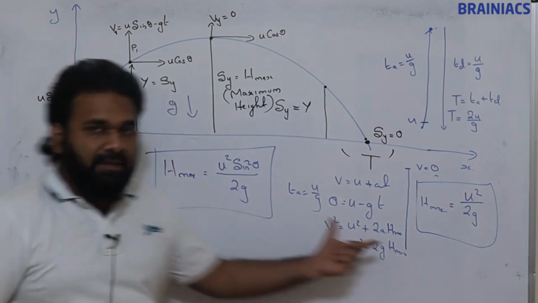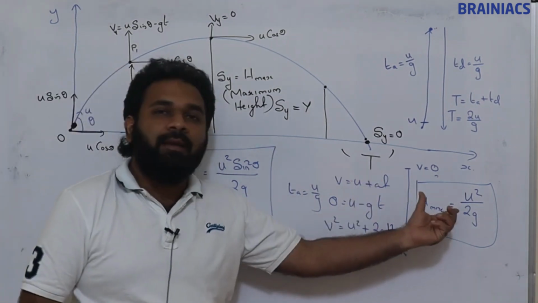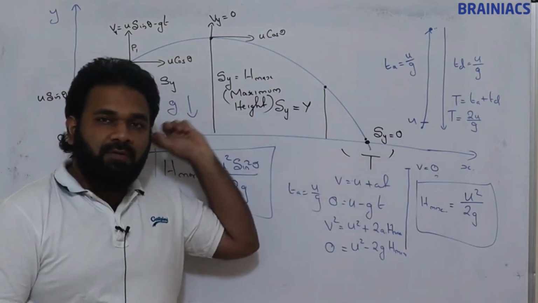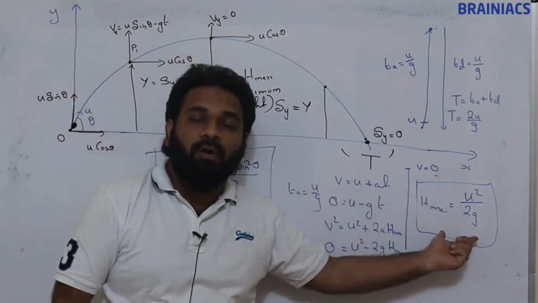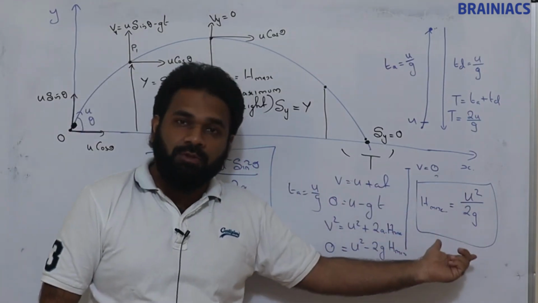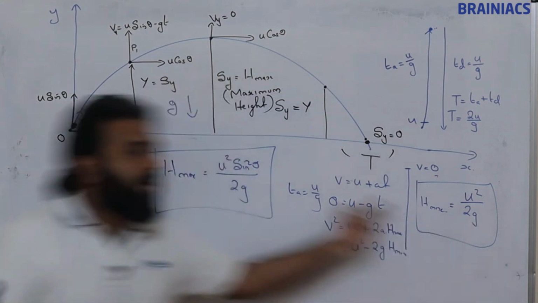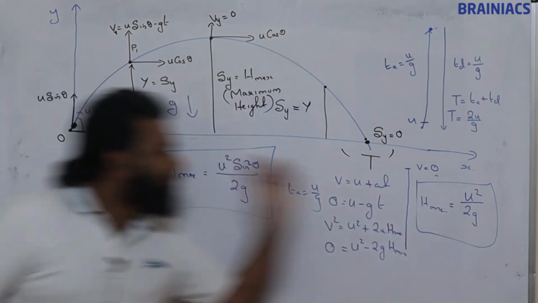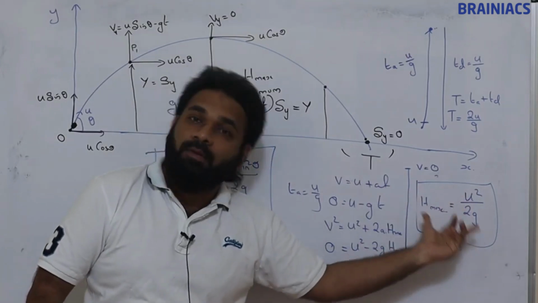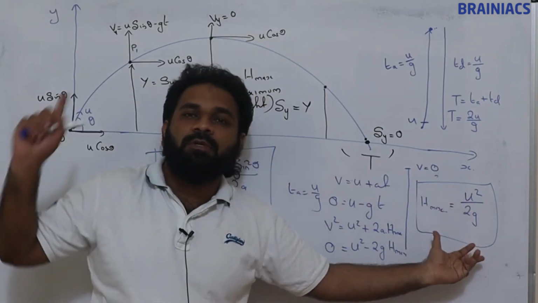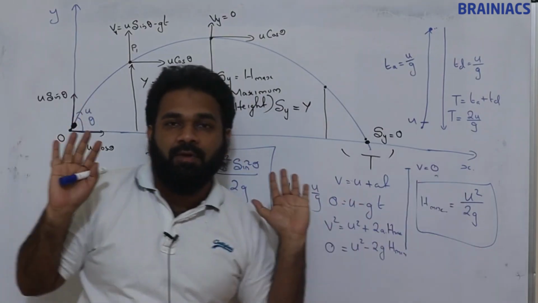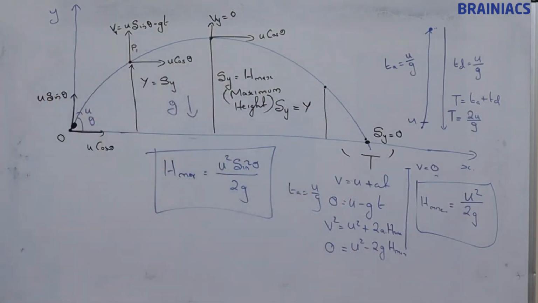This is not direct derivation. I have just applied this initial vertical velocity in the formula of vertical motion which we studied in one dimensional motion. In the same formula I just substituted the initial vertical velocity here. That is the only change I have done, and we got the same formula.